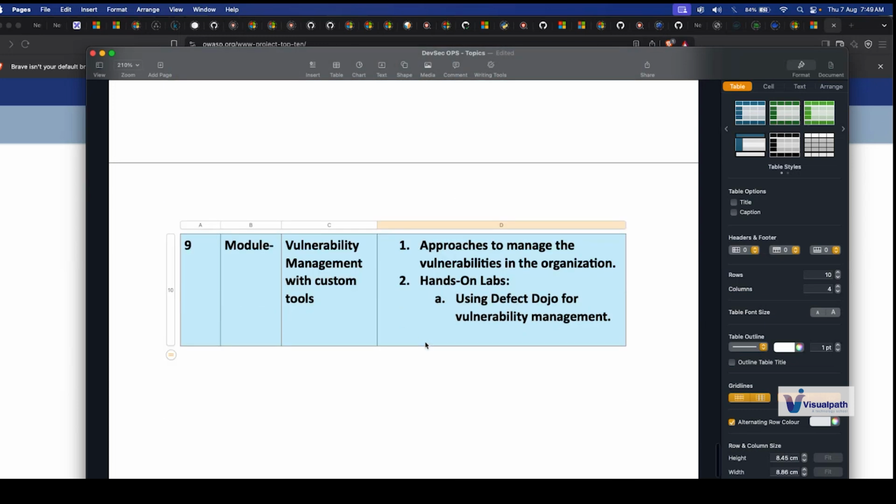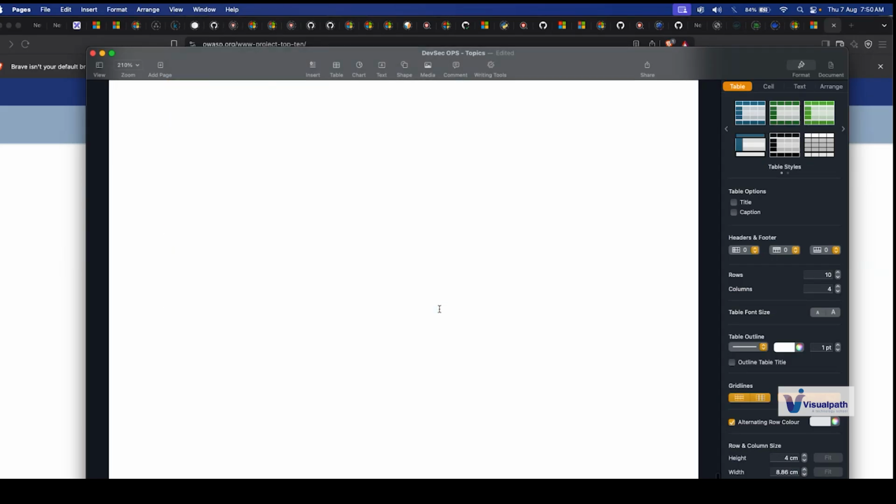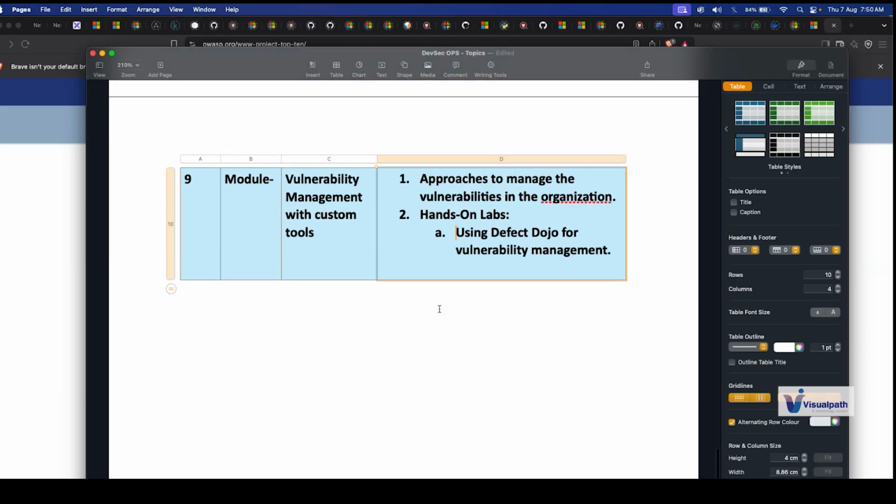Vulnerability management is something you need to understand as a DevSecOps engineer. We will look into how you manage vulnerabilities, what a risk exception is, how you reach out to your developers, and how you ask them to mitigate. There will be a lot of pushback from your engineers saying, hey, we don't have time, or there is a strict deadline and we have to go with this. How will you handle those situations? I will also teach you that in module 9 of this DevSecOps training.